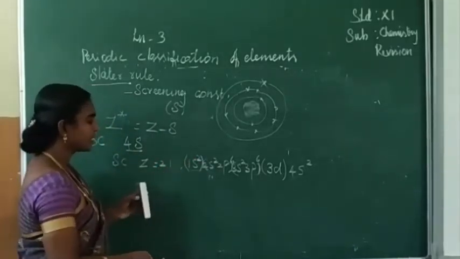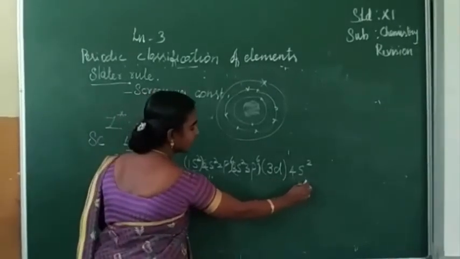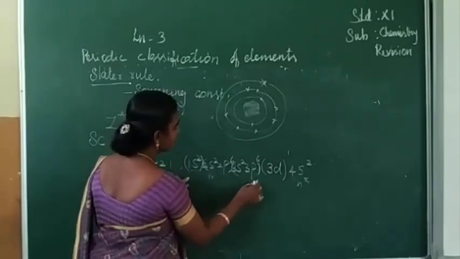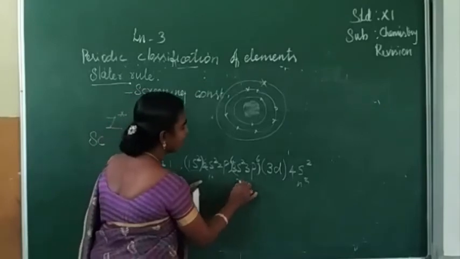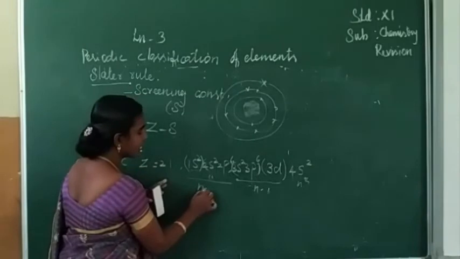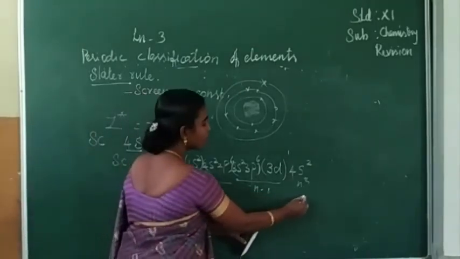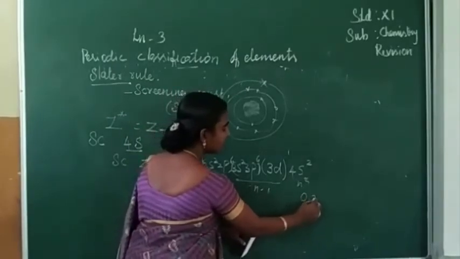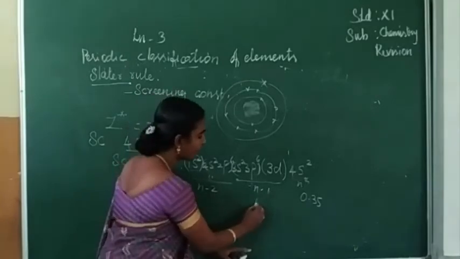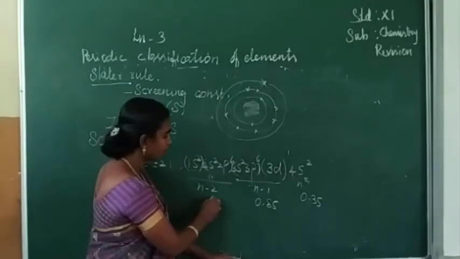So how we have to take this: first this is taken as the nth shell, the next is taken as n minus 1, and the further one is taken as n minus 2. The nth shell has a contribution of 0.35, the n minus 1 shell has a contribution of 0.85, and the n minus 2 shell has a contribution of 1.